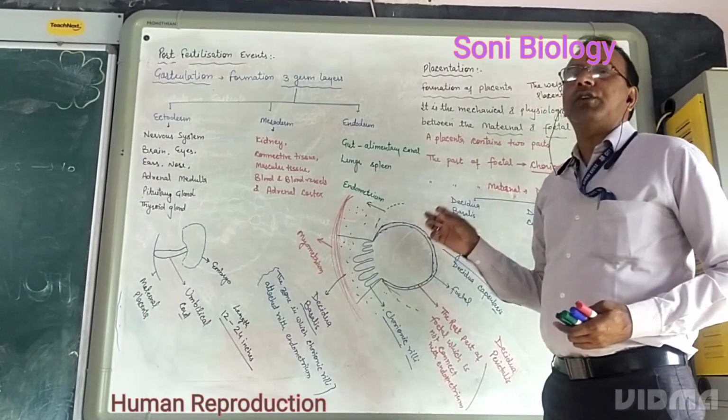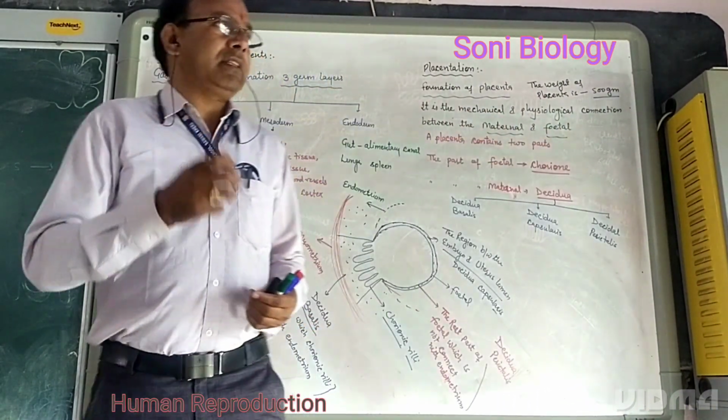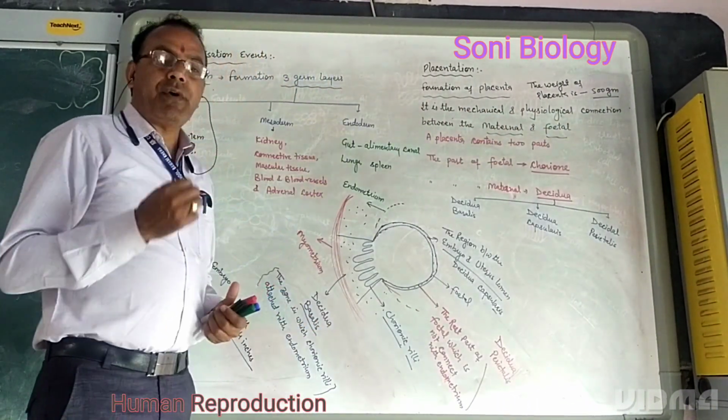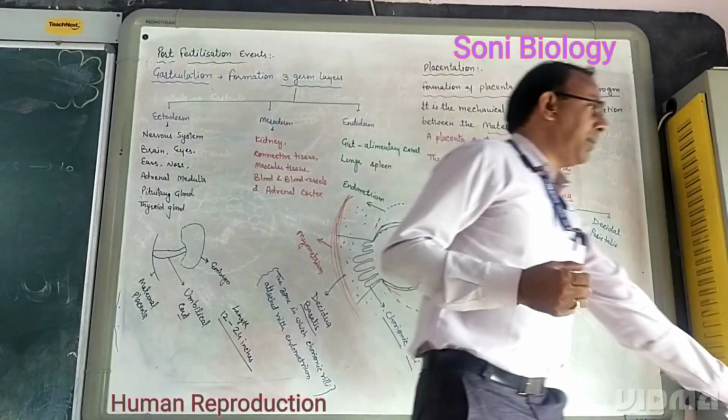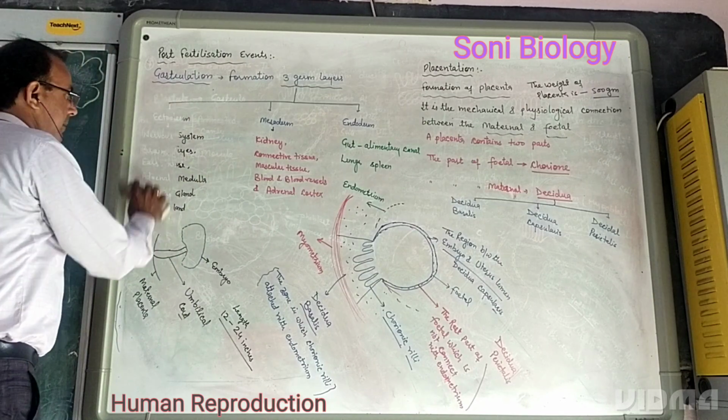This is the formation and structure of the placenta. How does the placenta help? It means the function of the placenta. What is the role of the placenta and how does the placenta act as a barrier?